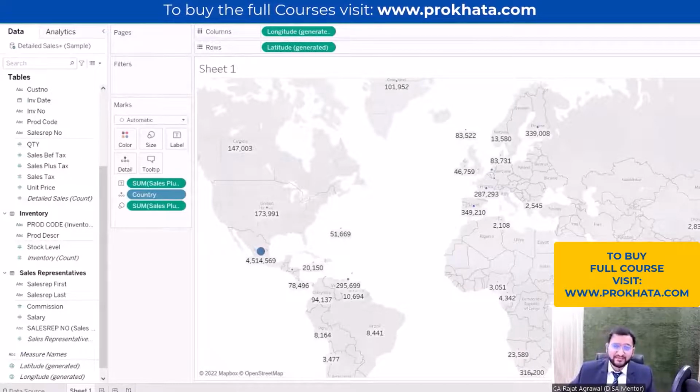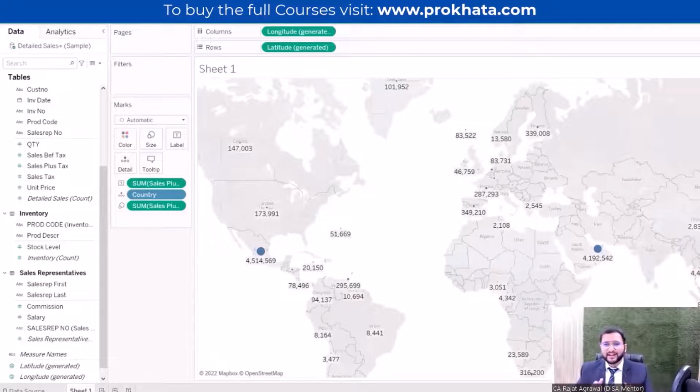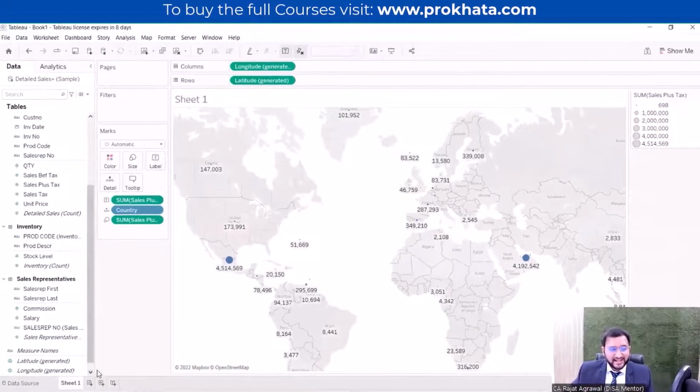I am also using this for my personal dashboards, in which I am visualizing all the Indian sales data, and it is recognizing perfectly. So for your question, it is now final: we can use this for Indian cities also. Let's move to another sheet, and let's create another sheet.